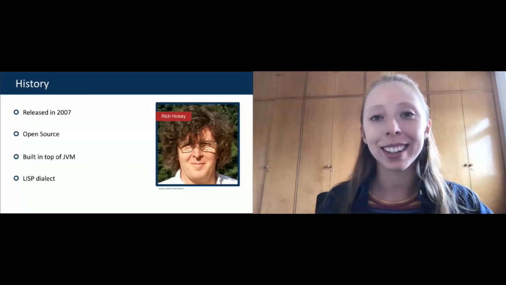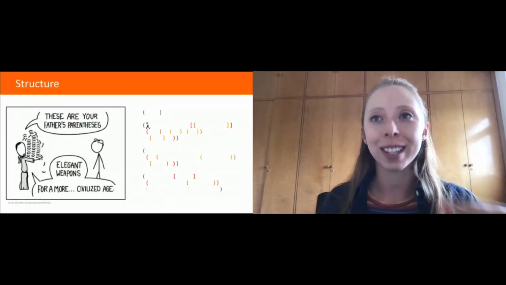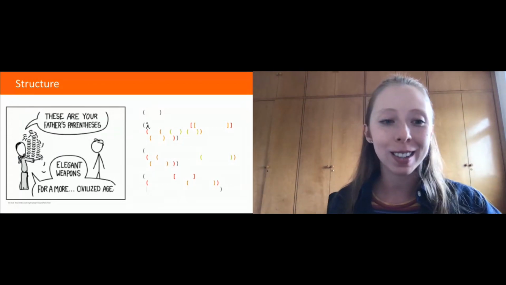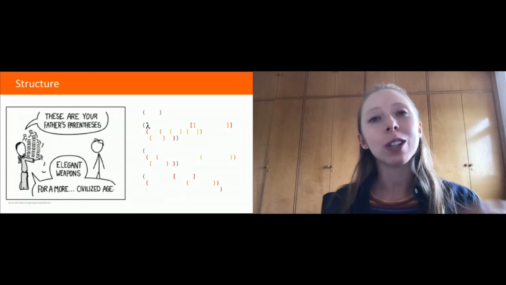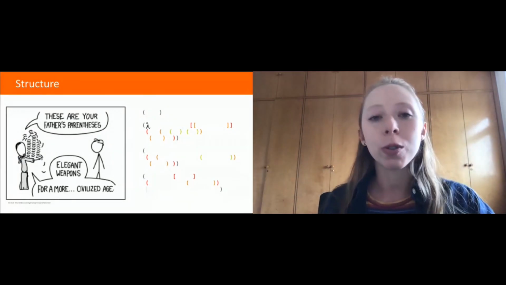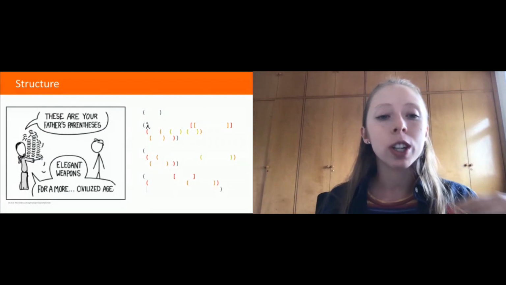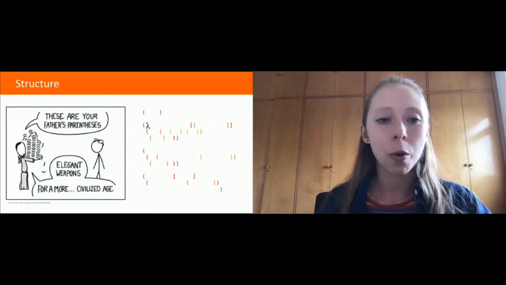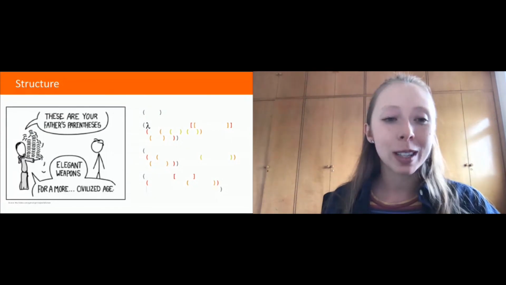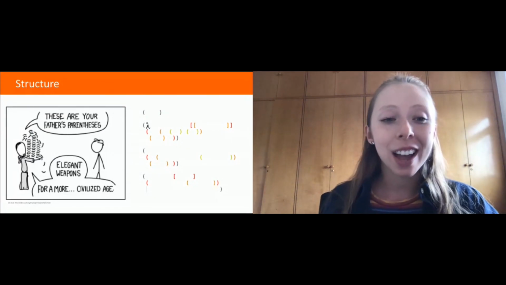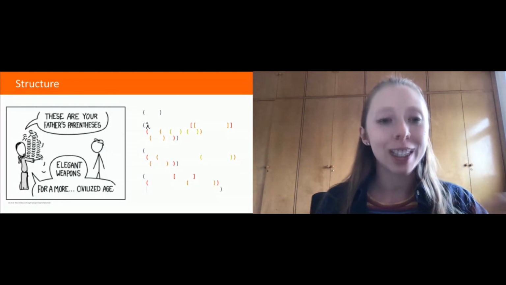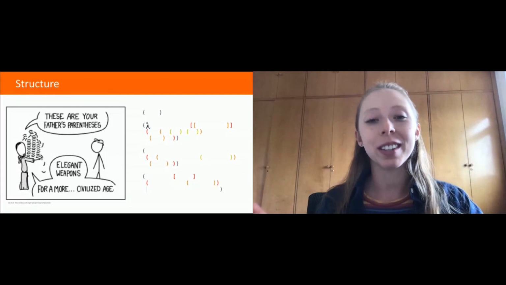So imagine that all the structure of this dialect is based on lists represented by parentheses. This is an interesting characteristic of Clojure and all those Lisp dialect languages: everything is about parentheses. I even brought this comic strip that says, "These are your father's parentheses, elegant weapons for a more civilized age."